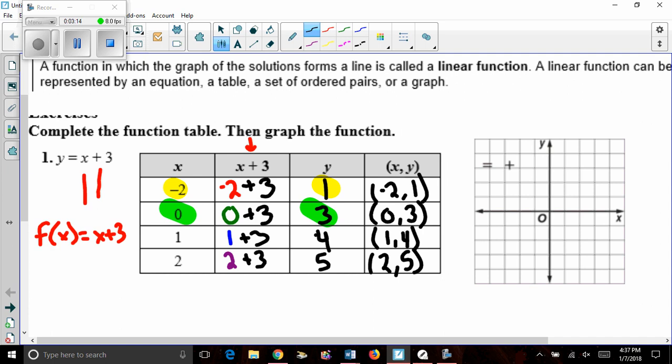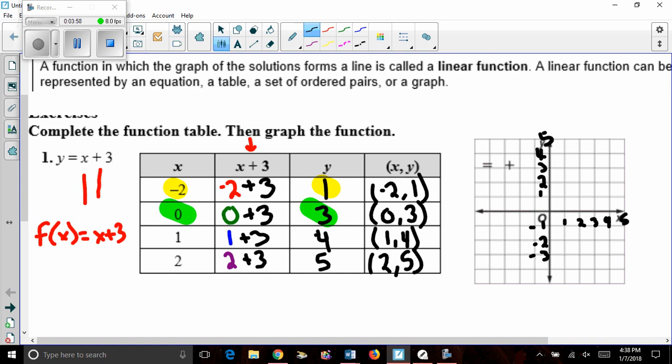Now we have our ordered pairs, we need to figure out how to put that on the graph. Now, I noticed looking at this graph, there is some sort of printing issue. There's an equal sign and a plus sign. We're going to do our best to ignore them. But we have a grid that has 1, 2, 3, 4, 5 spaces. So let's use that as our scale. Each of the axes will count by 1. And I'm not going to fill in the whole thing, just enough for us to understand what is happening.